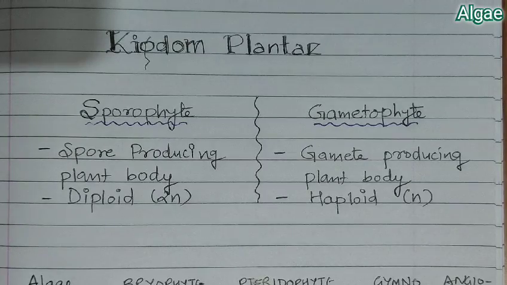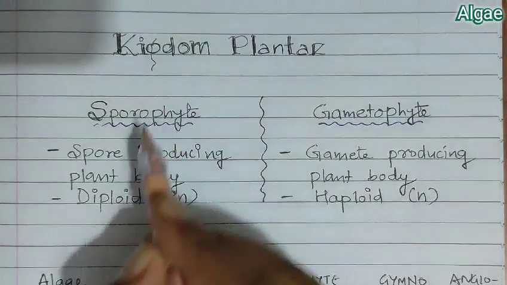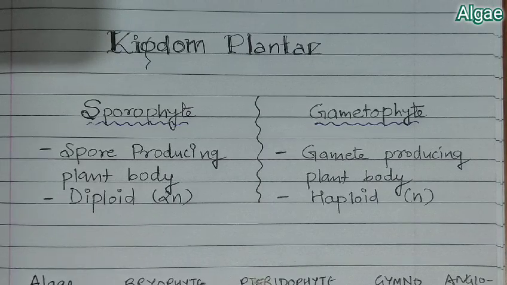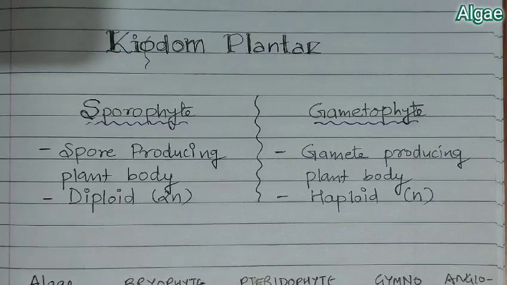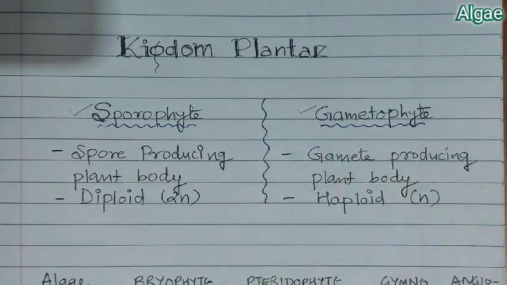So now we start with the classification part of Kingdom Plantae. In our previous lecture, we studied the classification system and the types of taxonomy. Now we are going to start with Kingdom Plantae and its classification, in which we will study algae, bryophyte, pteridophyte, gymnosperm and angiosperm in detail. But before that, we should understand two terms, sporophyte and gametophyte.